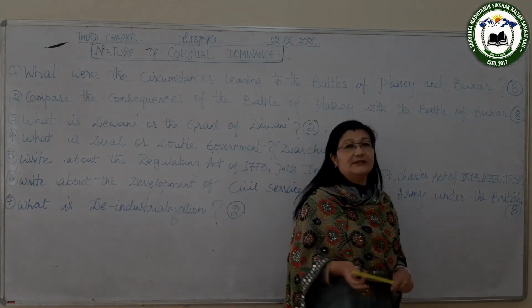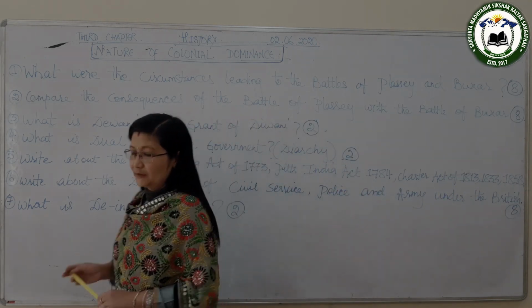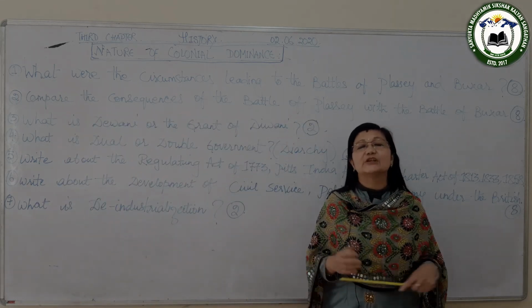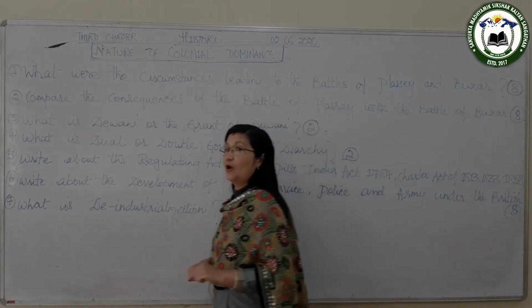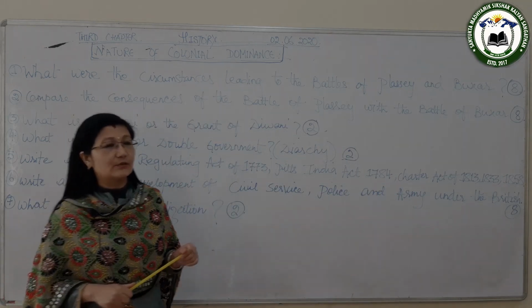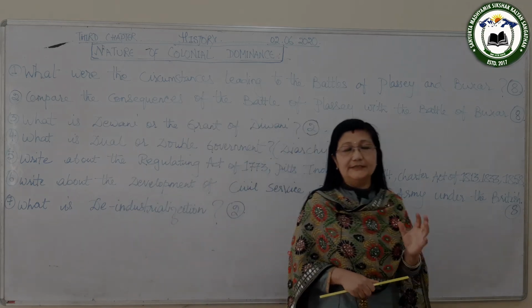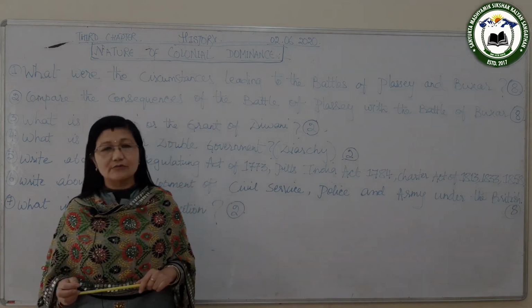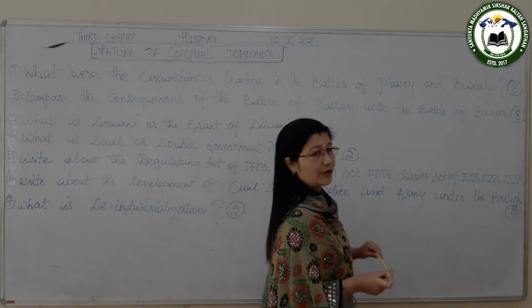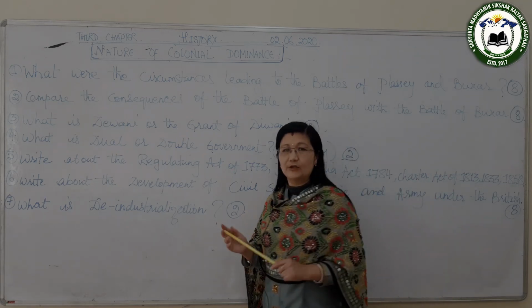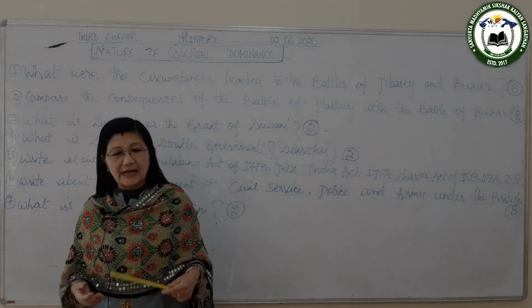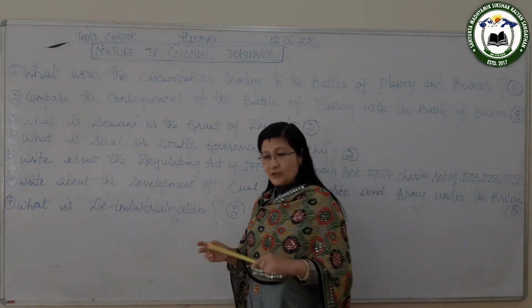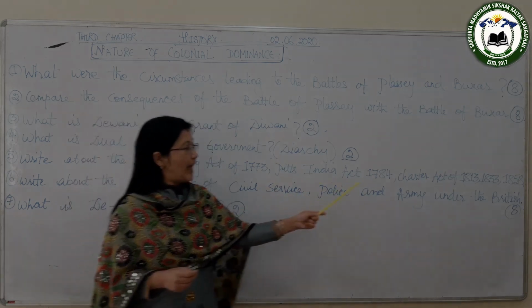And in 1833, the Governor General of Bengal, his power was increased, and he came to be known as the Governor General of India. Lord William Bentinck was the first Governor General of India. And besides that, one more member was added in the Viceroy's Council, a lawyer, and that lawyer was no other than Thomas Babington Macaulay, who also gave importance to the spread of Western education in India.